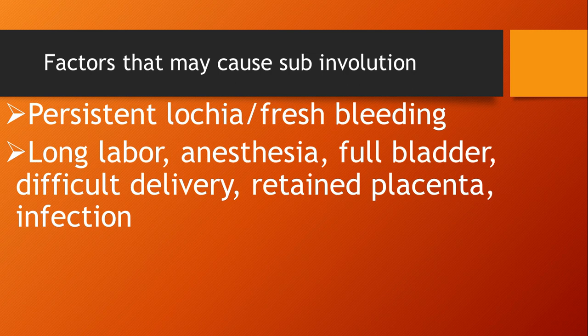There are frequent per vaginal examinations, and the mother's amniotic membranes are also ruptured, so there is more exposure to infections. The next is anesthesia. If we give anesthesia, the uterine tone will not be there, and the bladder and bowel tone are also affected. The uterine tone is relaxed, so it increases muscle relaxation and the chances of infection. A full bladder will not provide space for the uterine contractions and relaxation. Difficult delivery: in difficult delivery we are doing some interventions, for example forceps and vacuum application, which also increases the chances of infection.